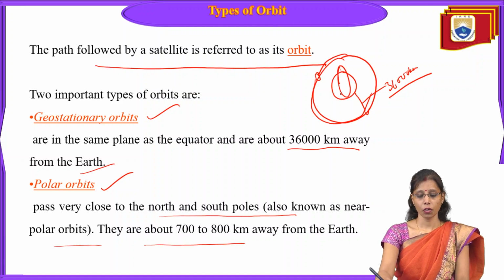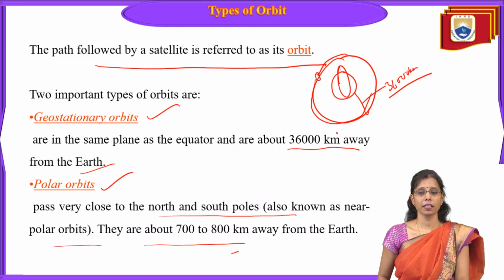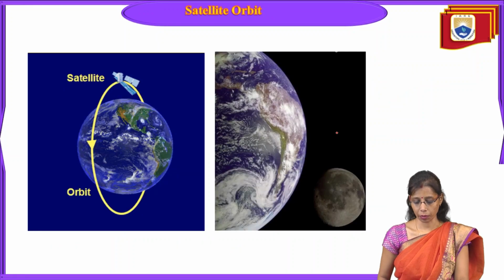It rotates north to south, pole to pole, that's why it is called polar orbit. The geostationary satellite is very far away, about 36,000 kilometers. Navigational, weather and communication satellites come under geostationary orbits. And all the resource satellites come under polar orbits, which give you the Earth's resource information.